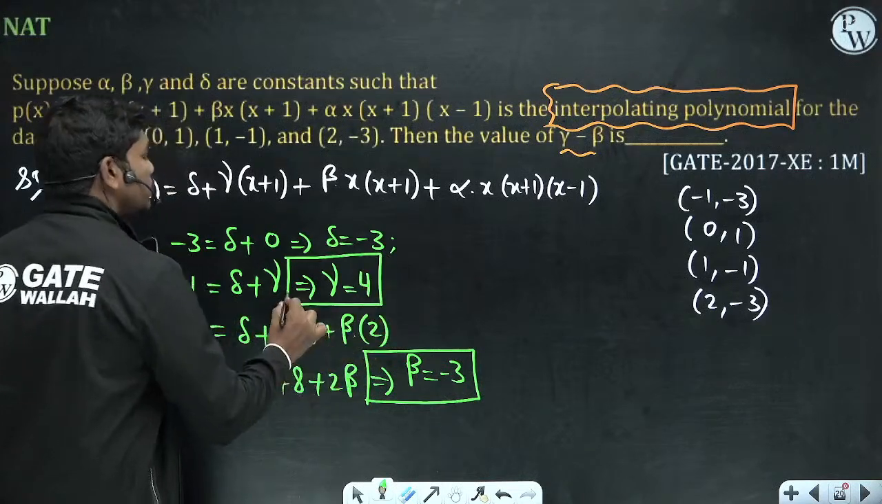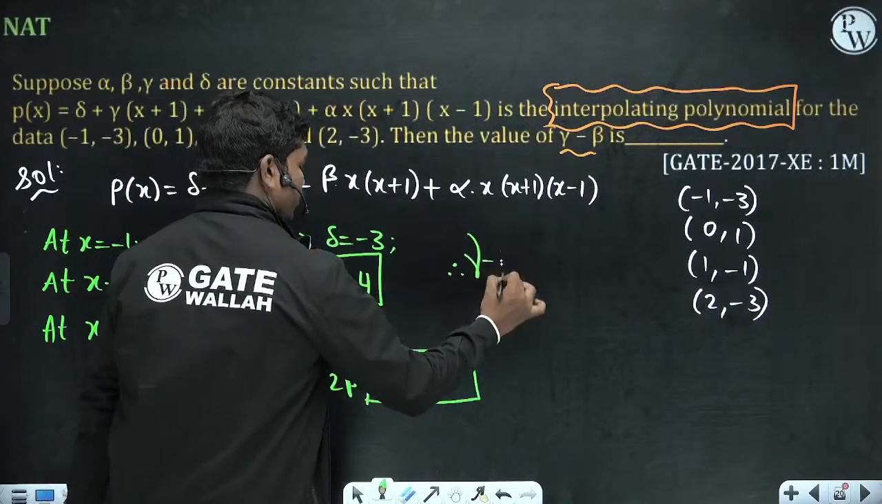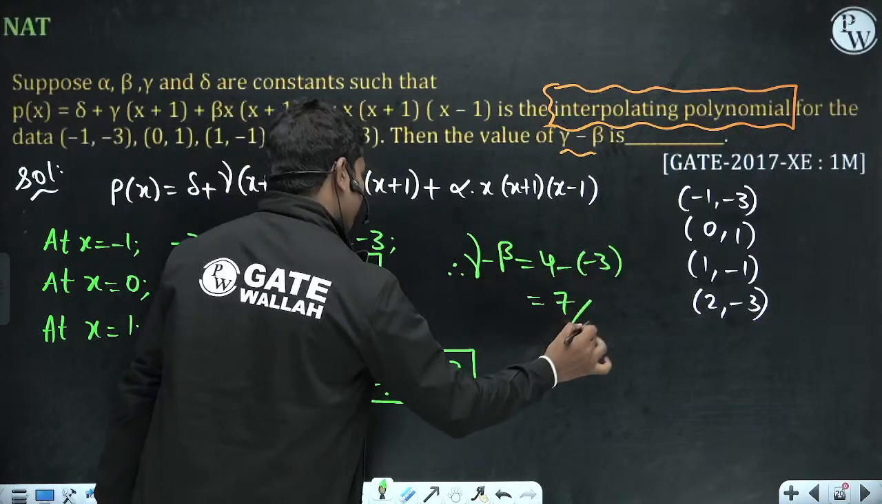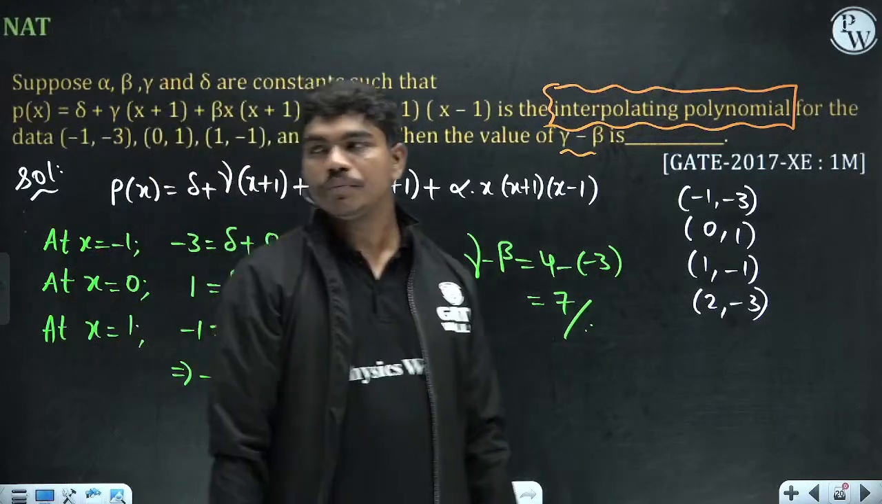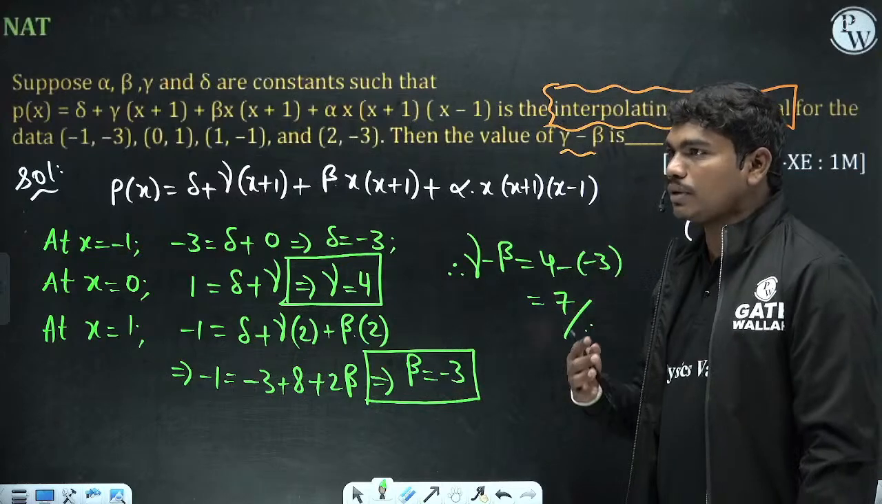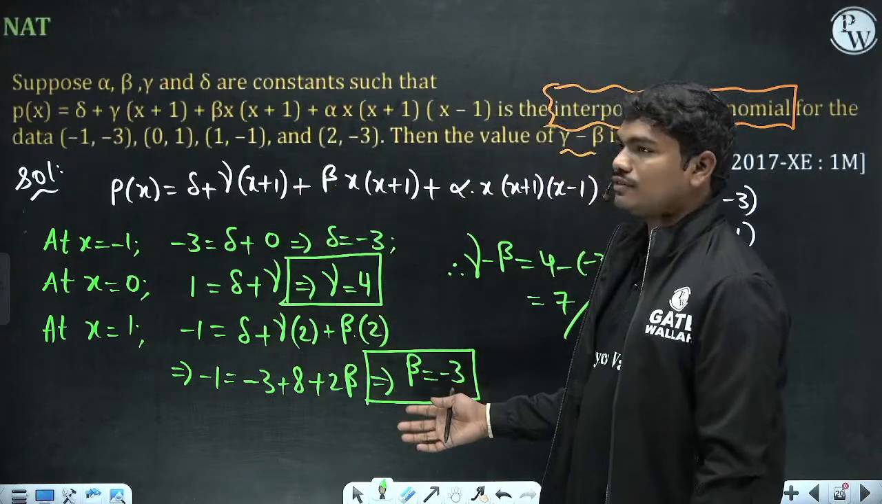Gamma is 4. So we know values of beta and gamma, therefore gamma minus beta is equal to 4 minus of minus 3, which is 7. Okay, so 7 is the correct answer here. Sometimes questions like this come, it's not always that they ask you the polynomial, but sometimes they actually give you the conditions so that we can get the coefficients easily. Clear?